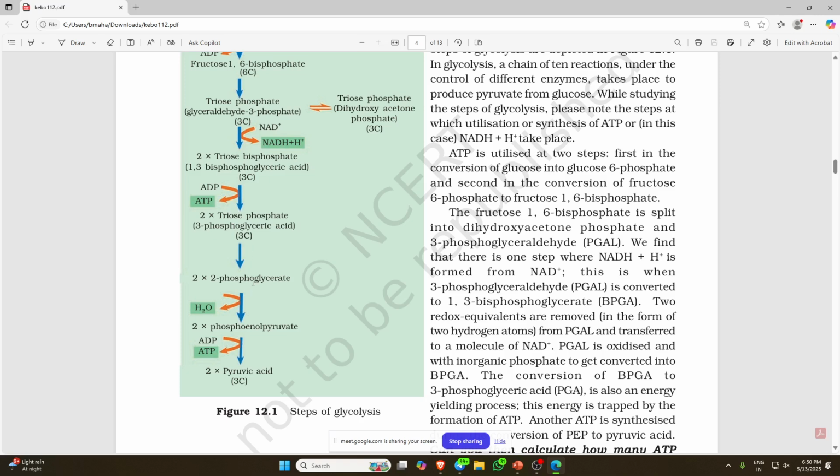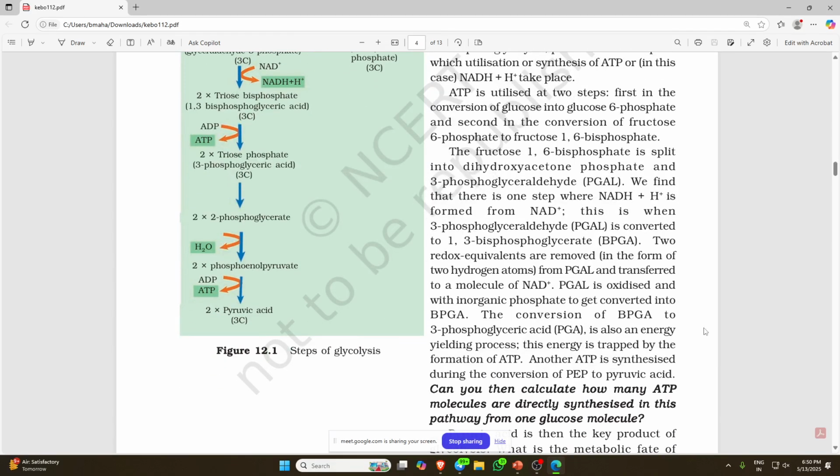Now from phosphoglycerate to phosphoenol pyruvate, and in the last step the phosphoenol pyruvate is converted into pyruvic acid. The conversion of BPGA to 3-phosphoglyceric acid, PGA, is also an energy yielding process. This energy is trapped by the formation of ATP. Another ATP is synthesized during the conversion of PEP, phosphoenol pyruvate, to pyruvic acid.